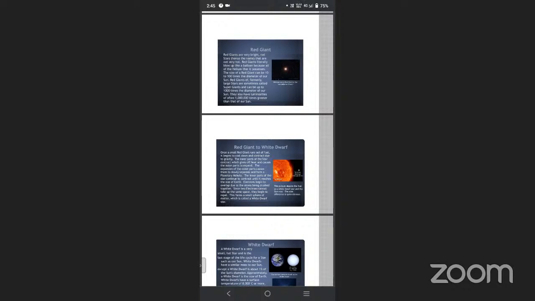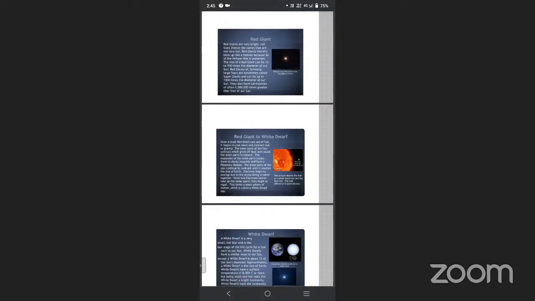Its temperature is not very high, because its color is very much red, so the temperature is much lower. Red giants literally blow up like a balloon because of all the helium. It looks like a balloon-like structure.